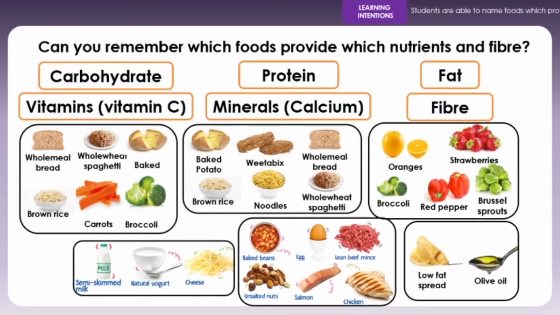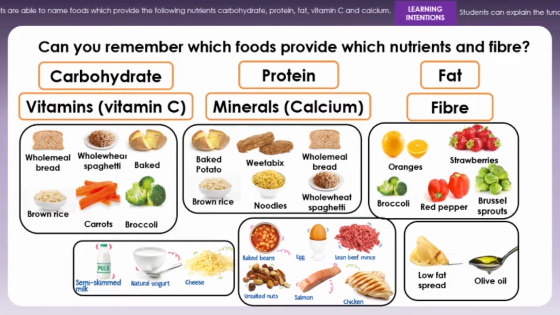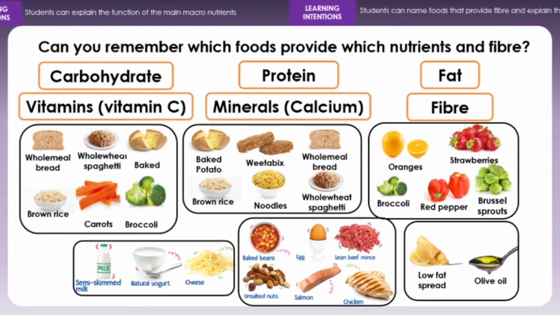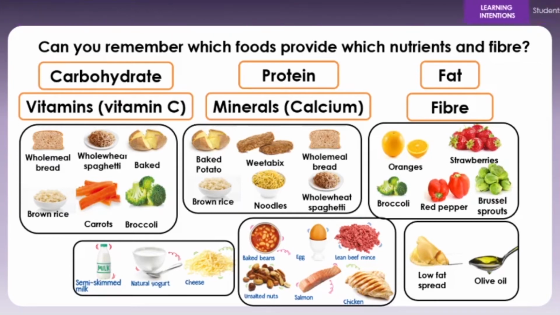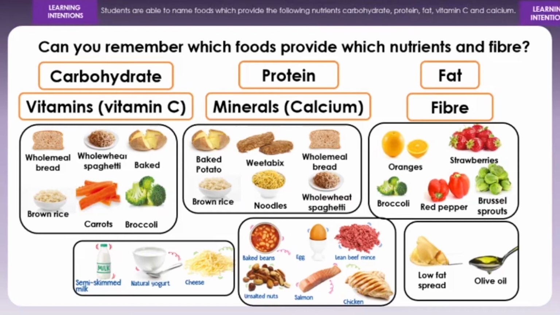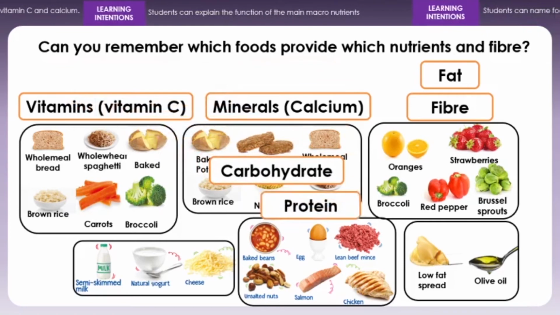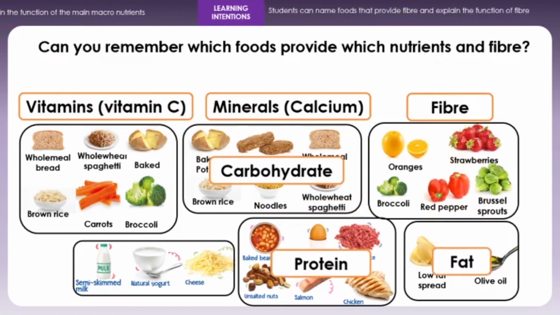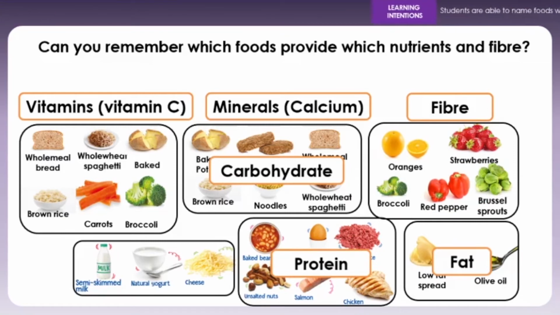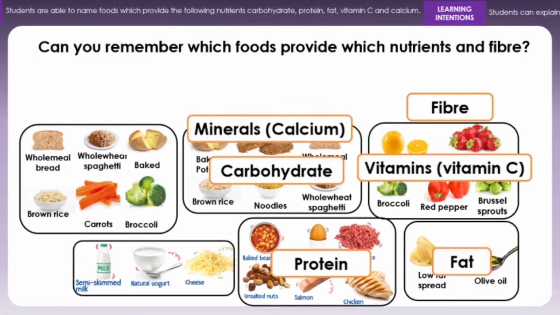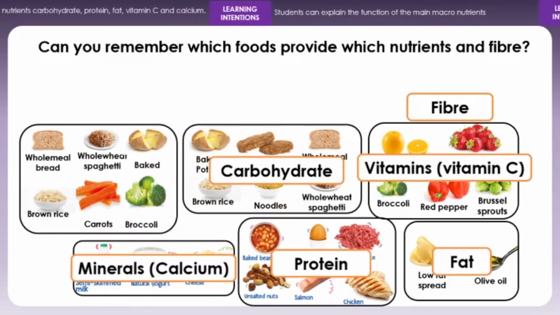Right, now, remember the last 6 slides? Can you remember the foods that provide the nutrients and fibre? Which one of those pictures is all carbohydrates? Which one of those pictures is all protein? Which one's all fat? Which one's got vitamin C? Which one's got minerals and calcium? Yeah, the dairy one. And then last but not least, the fibre is in that one.